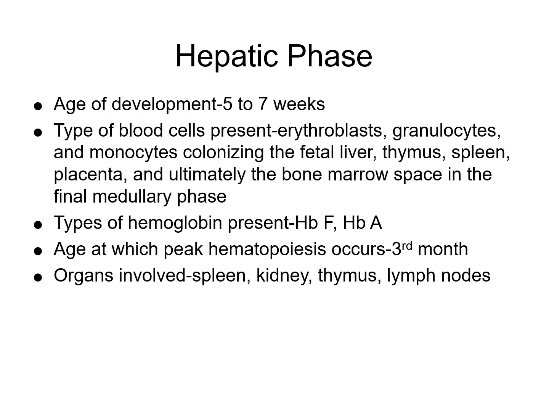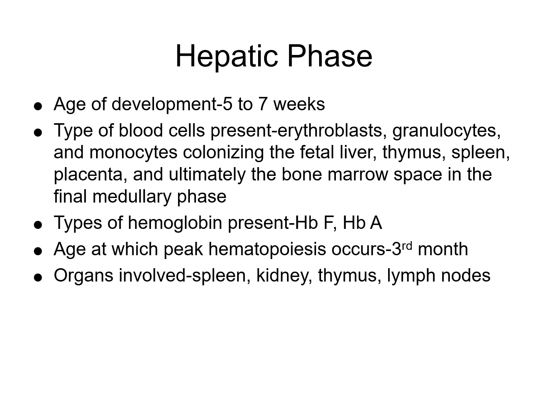The hepatic phase of hematopoiesis, so the age of development occurs anywhere between 5 to 7 weeks during the fetal development. The types of cells present during this phase are erythroblasts, granulocytes, and monocytes. They begin to start colonizing multiple organs, including the fetal liver, which is the primary site, the thymus, the spleen, and the placenta, and eventually these cells will migrate to the bone marrow as it starts to develop.